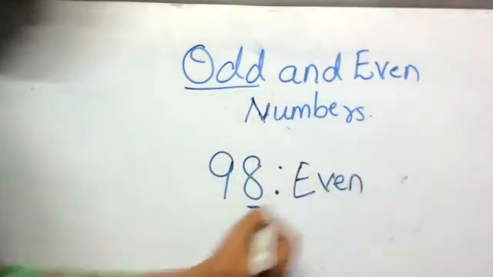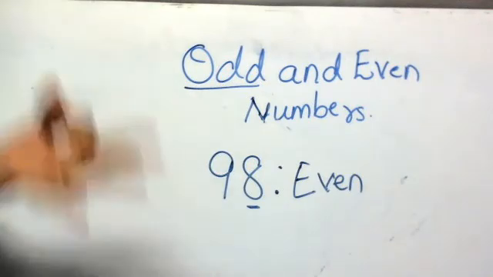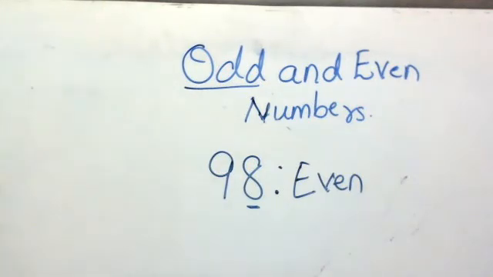So once more, let's recollect the concept. Even numbers, small and great, 0, 2, 4, 6, 8. Okay. Odd numbers, fat and fine, 1, 3, 5, 7, 9. So numbers ending with 1, 3, 5, 7, 9 are all odd numbers. So hope you have understood this concept.